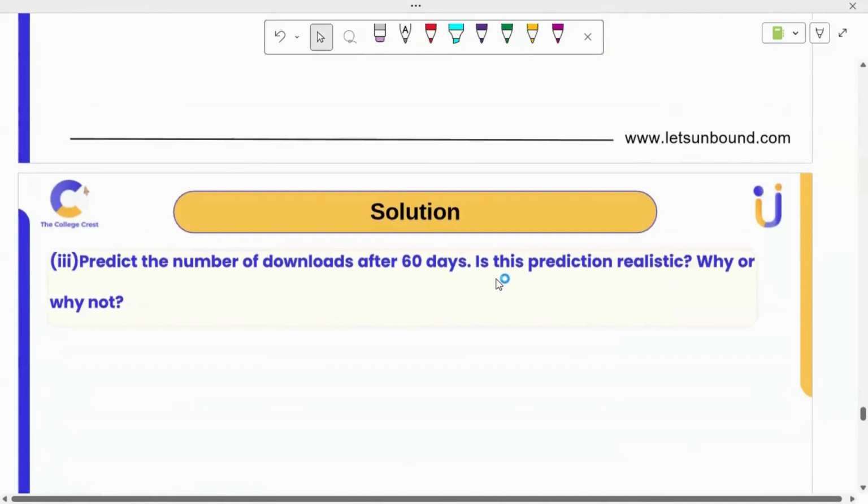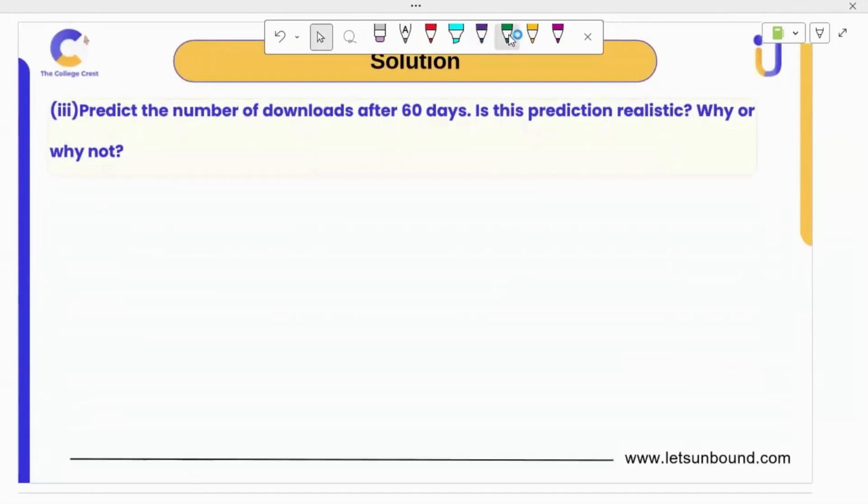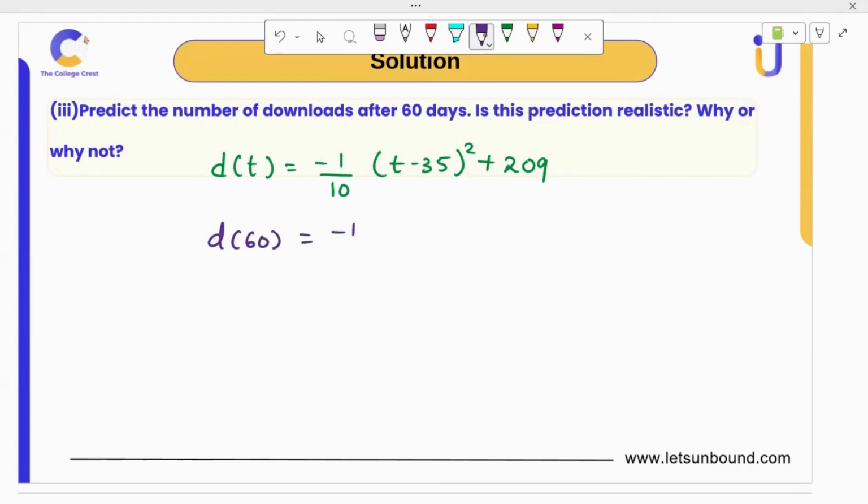Now predict the number of downloads after 60 days, and is this prediction realistic? Why or why not? For this new model, d of t is negative 1/10 (t minus 35) the whole square plus 209, and just plug in 60. That is 60 minus 35, which is 25 squared, plus 209. This will be 625, and 625 divided by 10 is 62.5. Negative 62.5 plus 209. For sure, this will be greater than 0. So this prediction is realistic.